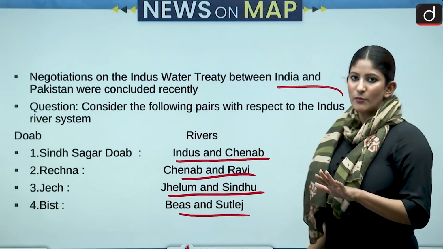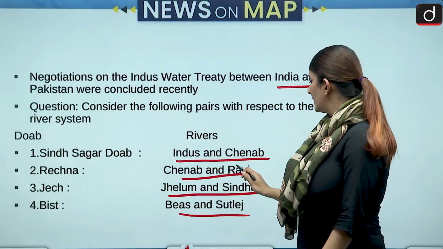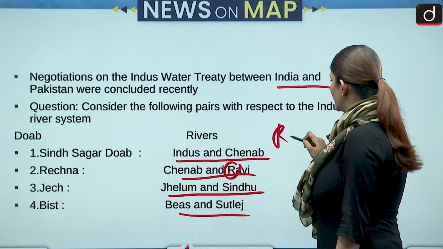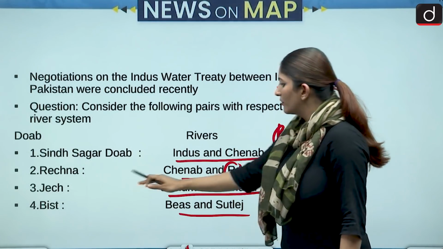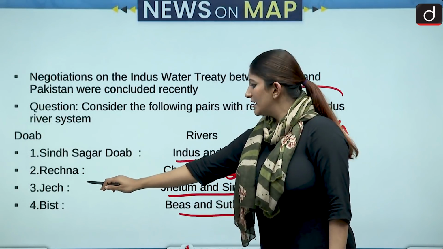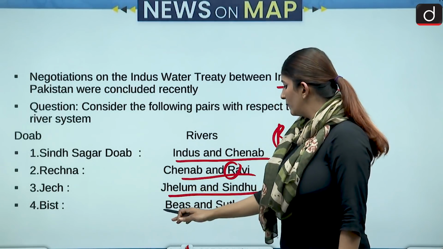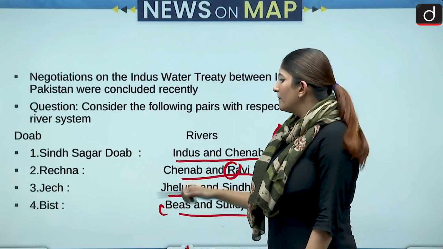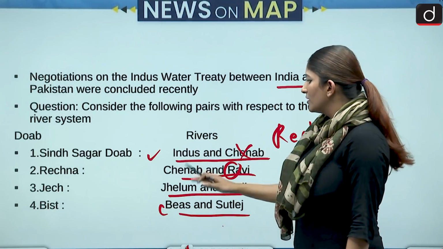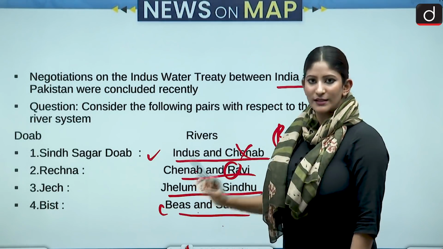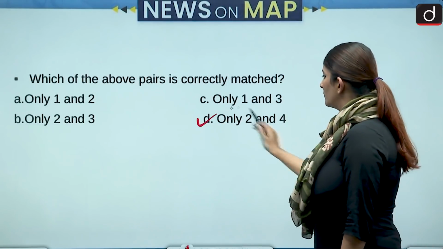Before we move on, just keep some things in mind: try to make pairs like Ravi and Chenab, so Rechna. Then we have Jhelum and Chenab, J-E Jhelum, C-H Chenab. Beas and Satluj, that is for sure, B for Beas, S-T for Satluj. Sindh-Sagar doab is not between Indus and Chenab. This is not correct. So we have 2 and 4 correctly matched. Just a shortcut we can say. 2 and 4 is the correct answer.